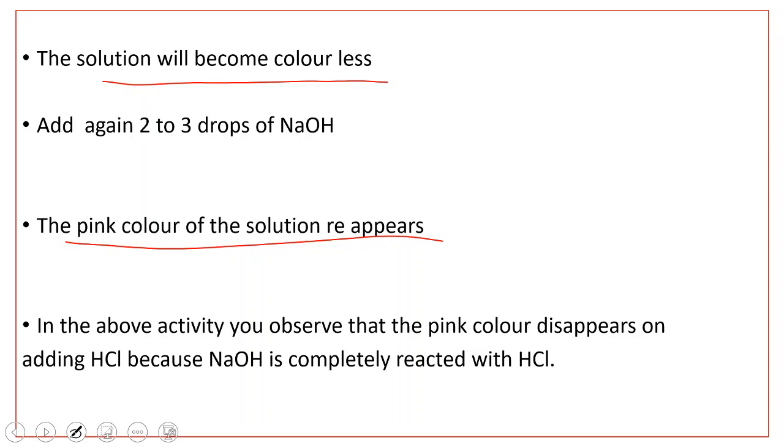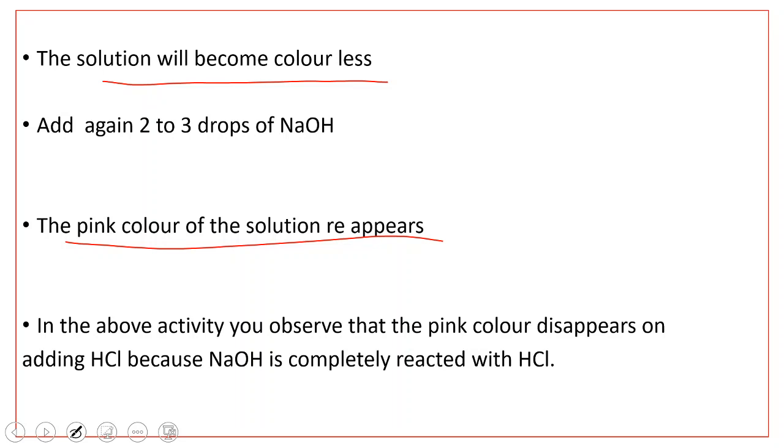If you add phenolphthalein indicator, it gives pink color. Then you slowly started adding hydrochloric acid and the solution becomes colorless. And again if you add sodium hydroxide solution, the solution turns pink again.